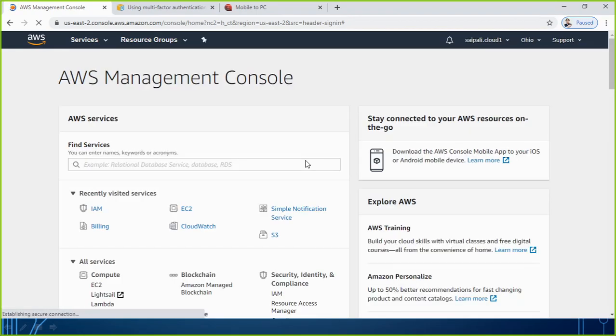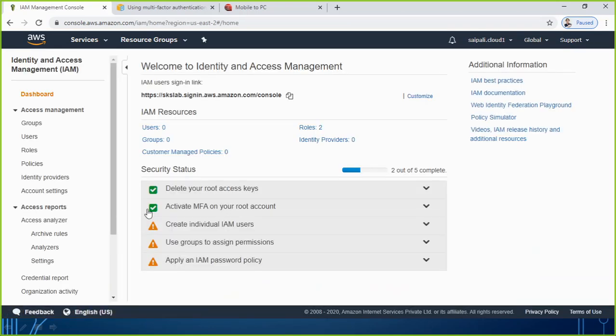So I hope you are able to understand how we set the MFA for the root user account. Every time I log in now with the root user account, I need three things: the email ID, password, plus my mobile phone with me, where I have downloaded the Authenticator app. Whenever I log in, I have to open that app, which will give me a code. That code will be valid for 30 seconds only. I have to type that code, and then only I will be able to log in. Now if you go to IAM, you will be able to see from there also that MFA is working fine for my root user account.